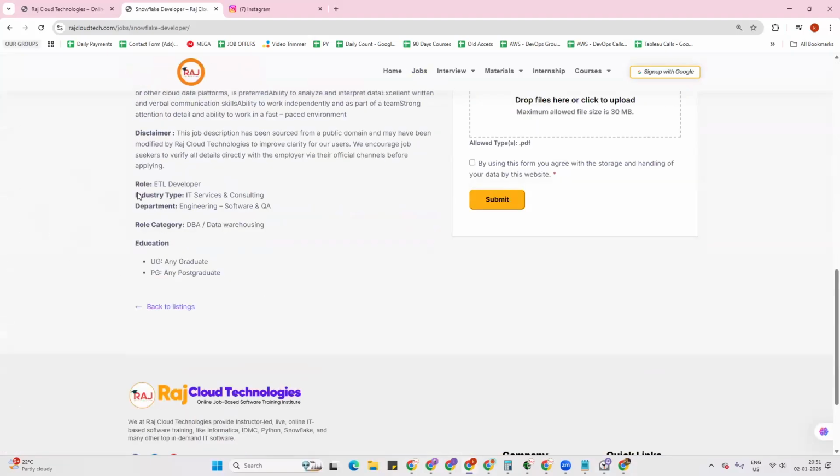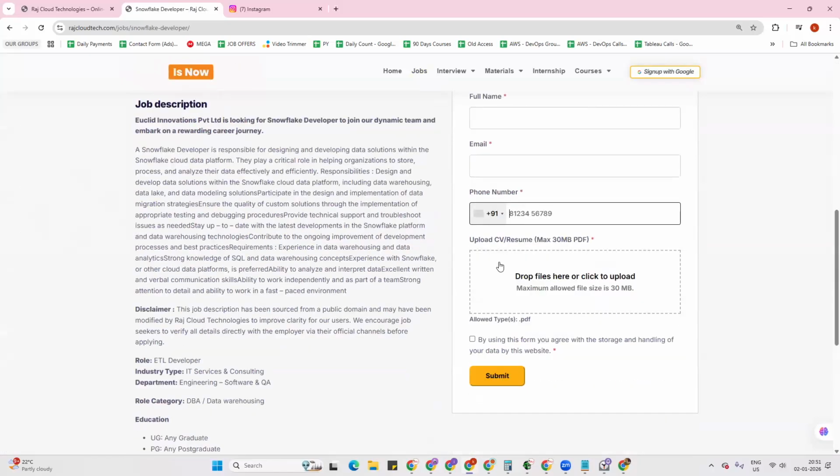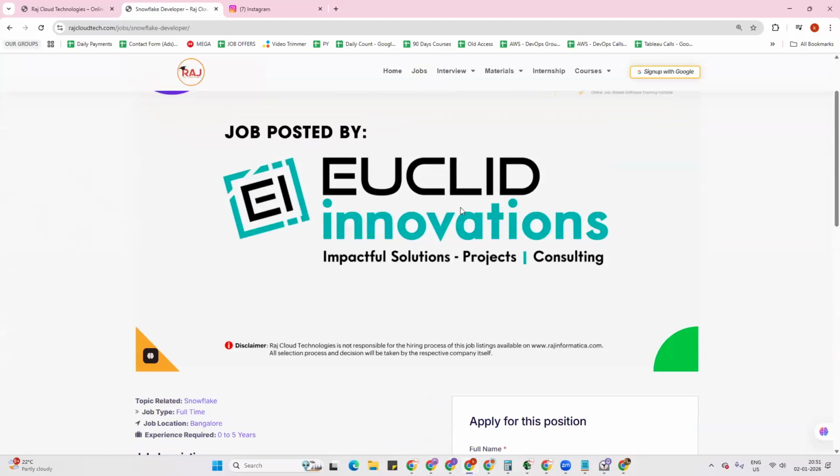All this information is given here, and you just need to give your name, email ID, your mobile number, and drop your resume here and click on submit. That's it. Your application will be submitted to this company. Got it? So this is how we are going to help you with all the opportunities as well.